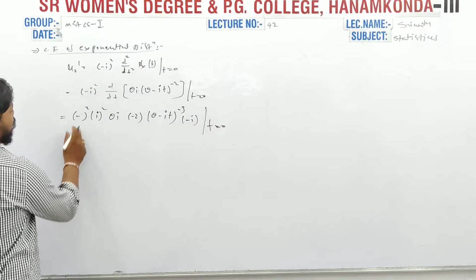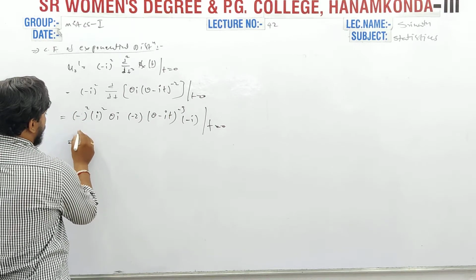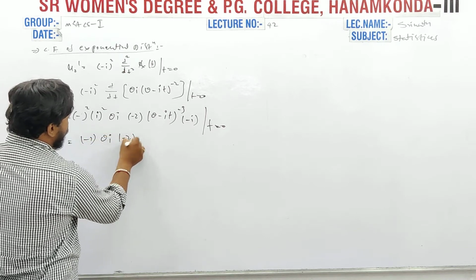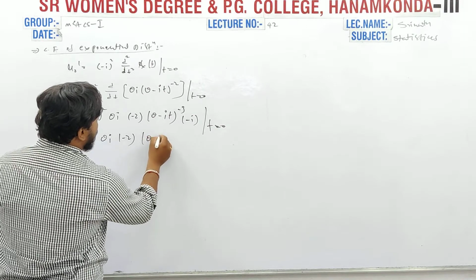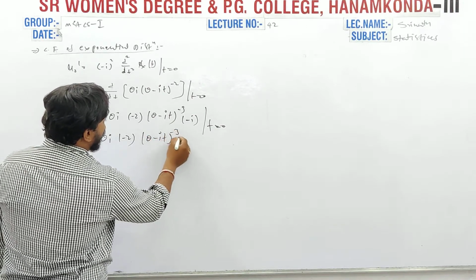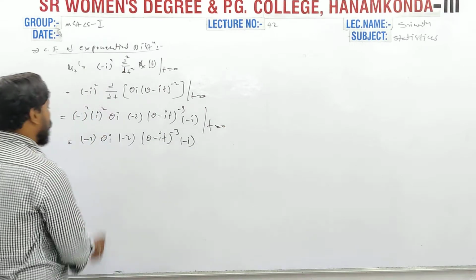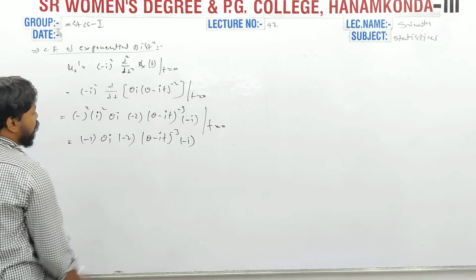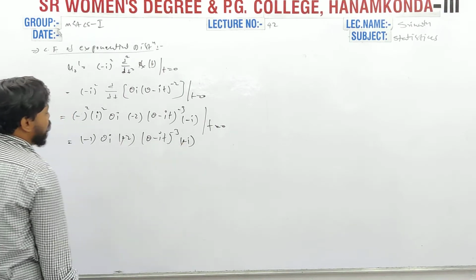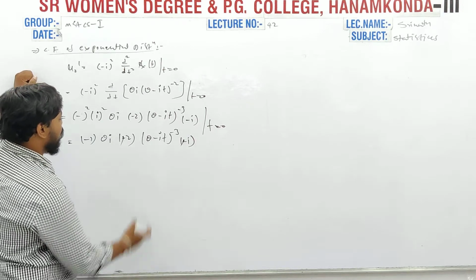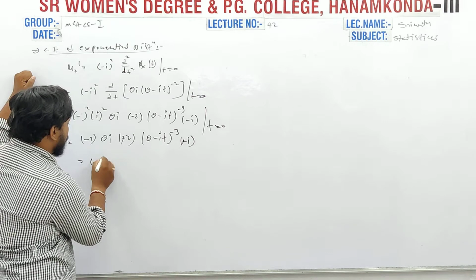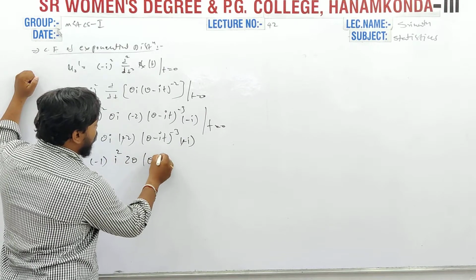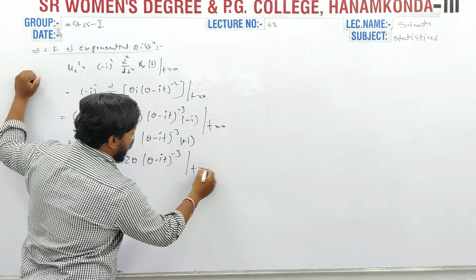And here minus square becomes plus, and i square is minus 1, theta i minus 2 and (theta minus it) whole cube, and minus i. This minus gets cancelled, and minus 1 into i square, 2 theta and theta i at t equal to 0.